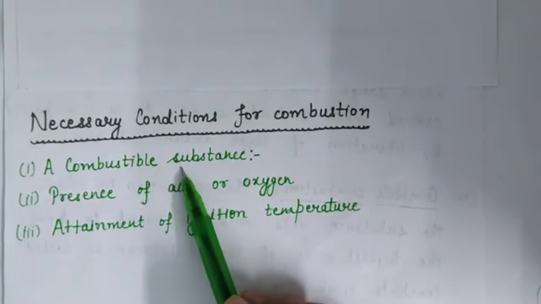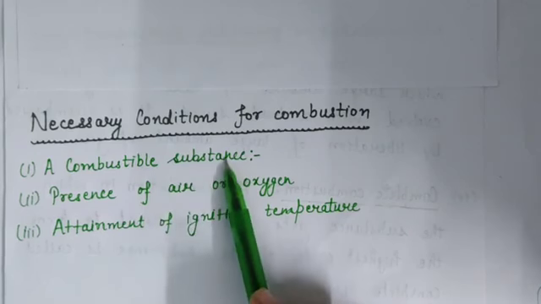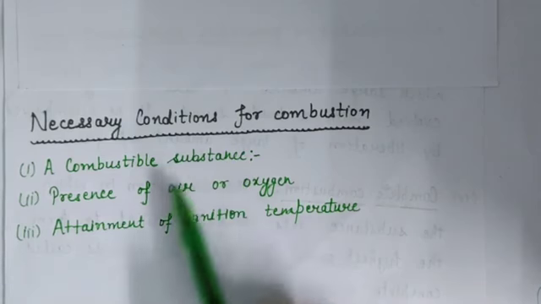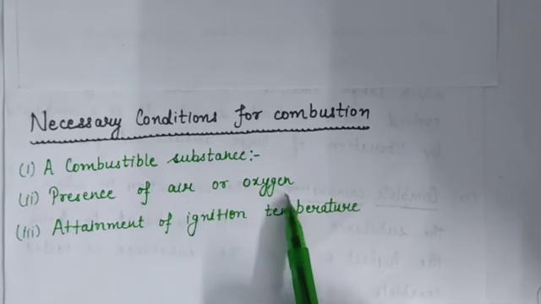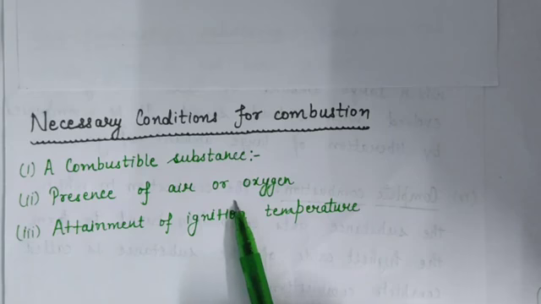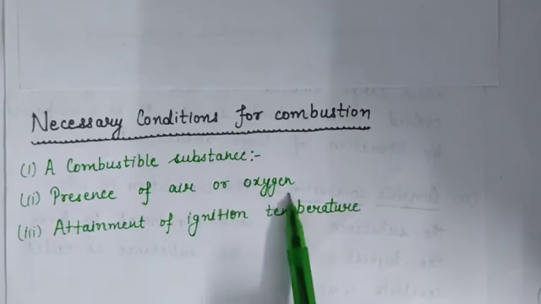The first and most important requirement is the presence of a combustible substance. A fire cannot start without a combustible substance. So this is the first condition. Second is presence of air or oxygen. It means the second condition for combustion is that oxygen should be present. For complete combustion to take place, oxygen should be present in sufficient quantity. Combustion cannot take place in the absence of oxygen. So the second condition is presence of air or oxygen.